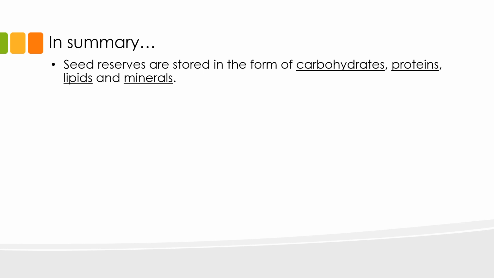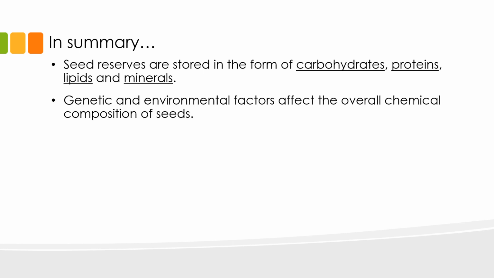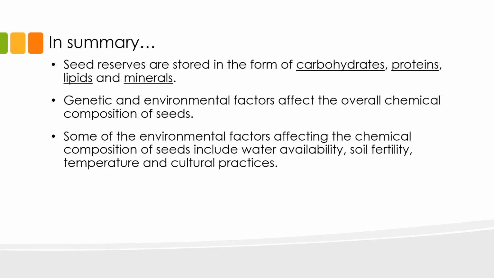In summary, seed reserves are stored in the form of carbohydrates, proteins, lipids, and minerals. Genetic and environmental factors affect the overall chemical composition of seeds. The natural variation that is commonly observed in the chemical composition of seeds of different species or seed parts are due to the inherent genetic properties of the mother plant producing the seed. Aside from genetics, the environment can also regulate the chemical composition of seeds. Some of the environmental factors that can directly affect seed chemical composition are water availability, soil fertility, temperature, and cultural practices.